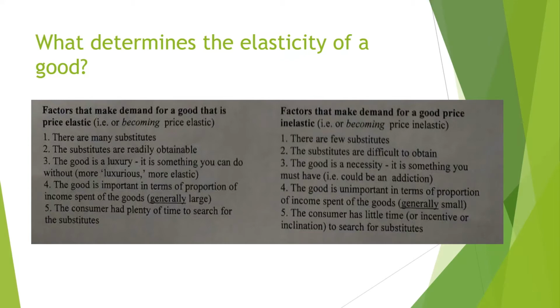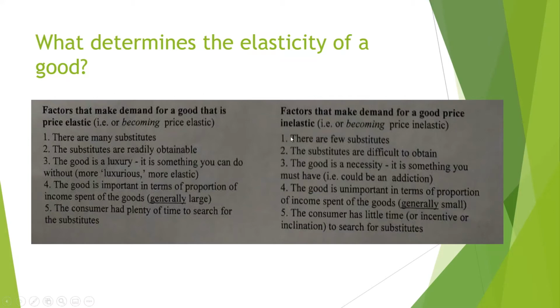Number 4, the good is important in terms of the proportion of income spent on the good. If you're spending a very large proportion of income on the good, then of course it's going to be more price elastic, because you're going to be less likely to actually buy it if the price goes up. And then finally, the consumer has plenty of time to search for substitutes. That connects to 1 and 2. If there are a lot of other options available, then the thing is going to be very price elastic.